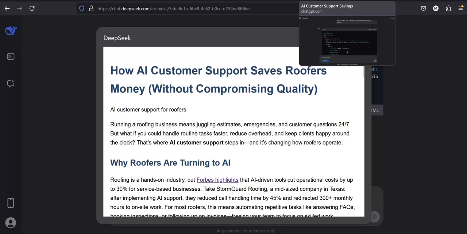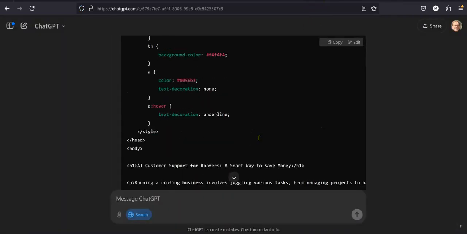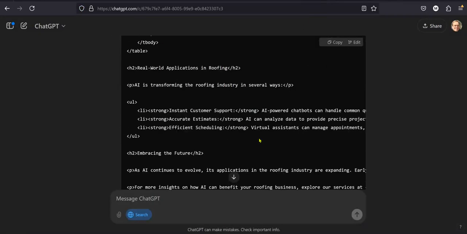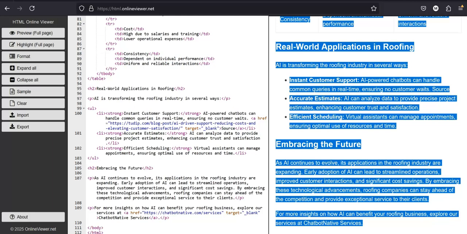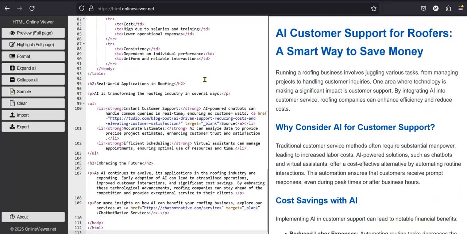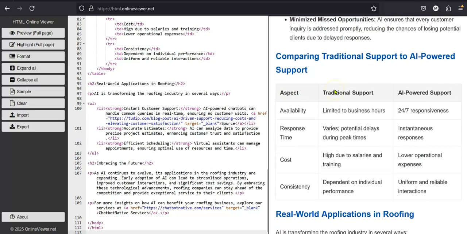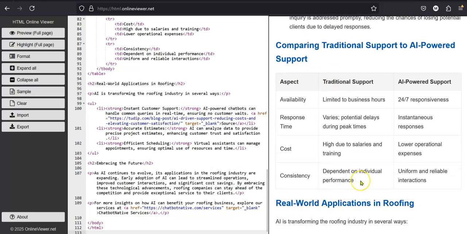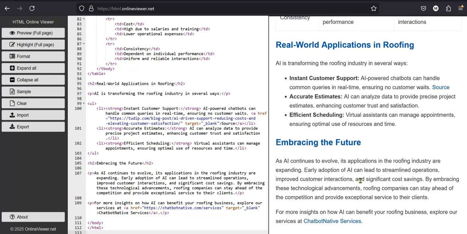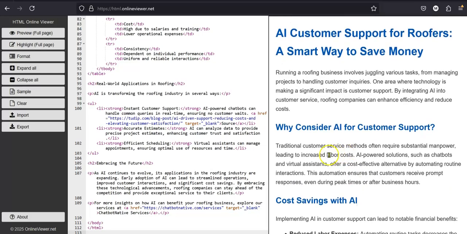All right, let's come back to ChatGPT. Is this the updated one? That looks like that's the updated one. So we'll copy and we have to go back over to the HTML. We go over here, Control A, Control V. All right, no shadow boxes. Oh, there's the table. I do like the table that it's come up with there. Still looks pretty short, but let's make sure we got that properly.